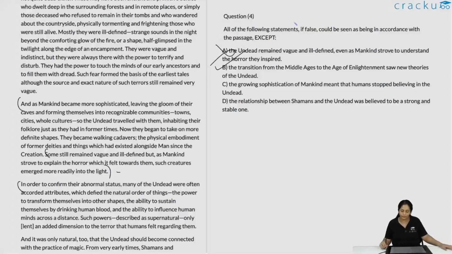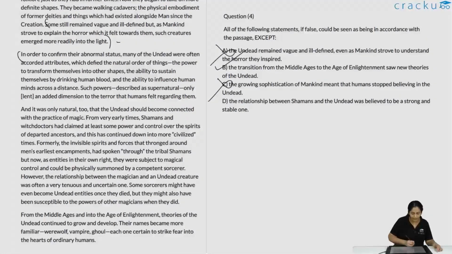C is growing sophistication of mankind meant that humans stopped believing in the undead. Not true. Even when you became sophisticated, even today, after the Age of Enlightenment, you still have tales of the undead. So growing sophistication did not stop humans from believing. So C is also false. D: the relationship between shamans and the undead was believed to be a strong and stable one. No, it was believed to be a tenuous and uncertain one, where one day you could go from a shaman to the undead and some other sorcerer could summon you or exercise control over you. So it was not a strong and stable one, it is a tenuous and uncertain one. So even D is false, only B is true as per the passage, so B is the right answer.